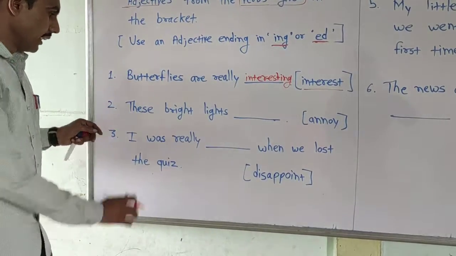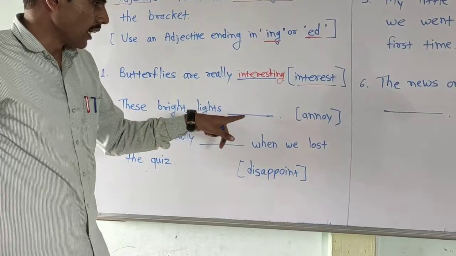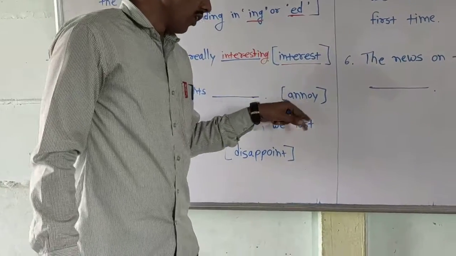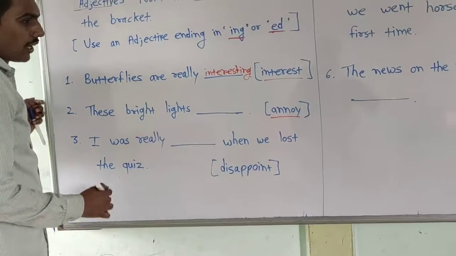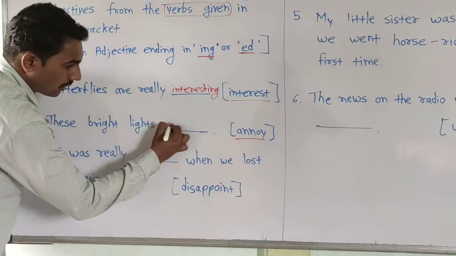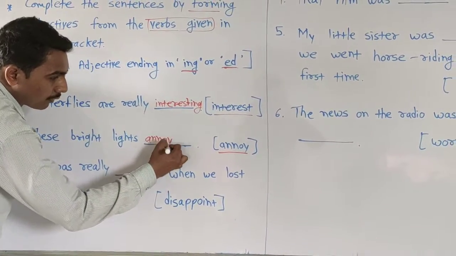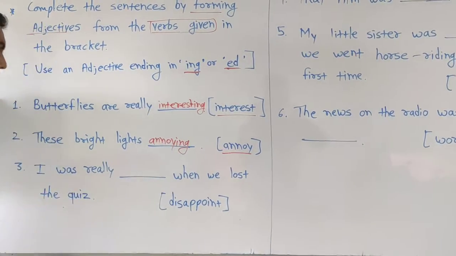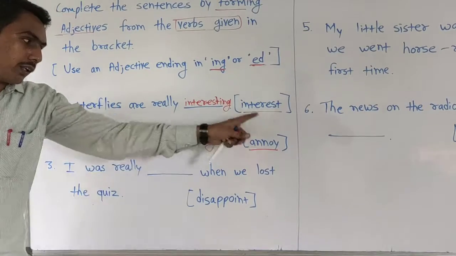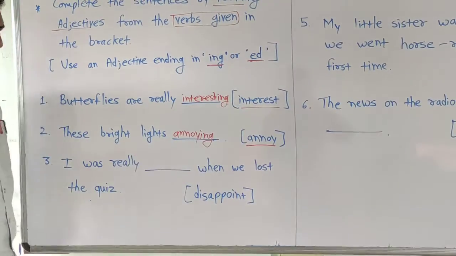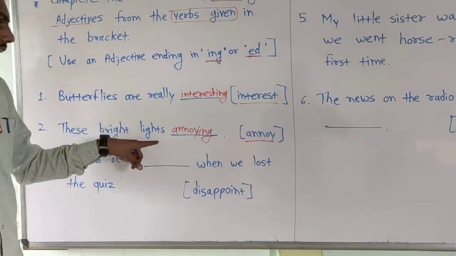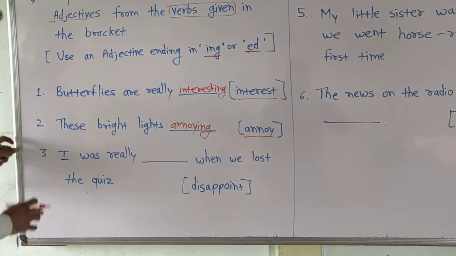Full stop. Then second, these bright lights dash. Full stop. Then annoy. Annoy is a verb. We can write here annoying. Okay. Annoying. We convert this verb into adjective, adding ing to that verb. Okay. These bright lights annoying. Full stop. Then third one.